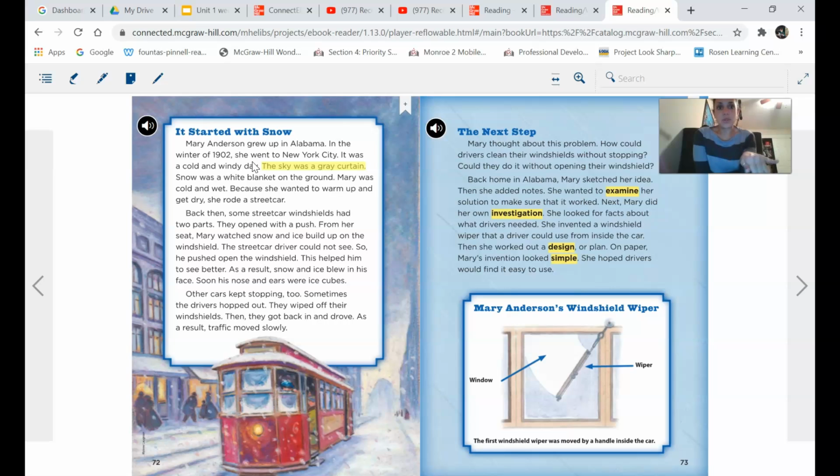In the right-hand corner of this Ed Puzzle, answer the question: what does "the sky was a gray curtain" mean? Let's read on to identify another metaphor. Snow was a white blanket on the ground. Already, I can pause. Again, in the right-hand corner of this Ed Puzzle, a question is going to pop up, and you're going to answer: what two things are being compared?